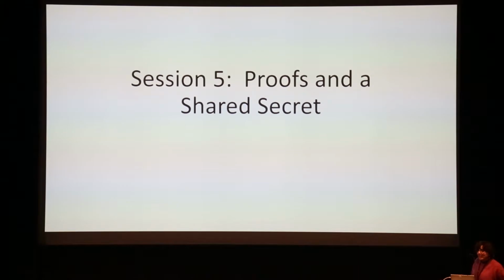Session 5. It's got like 4 papers. I'll talk about them in a minute. But remember that movie, 4 Weddings and a Funeral? So this is 3 proofs and a shared secret. But kind of, in the end, if you follow the shared secret enough, there's something verifiable in there too. So even that is a type of a proof. So it's okay. All right.